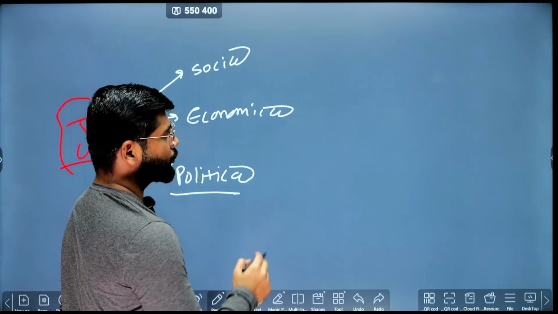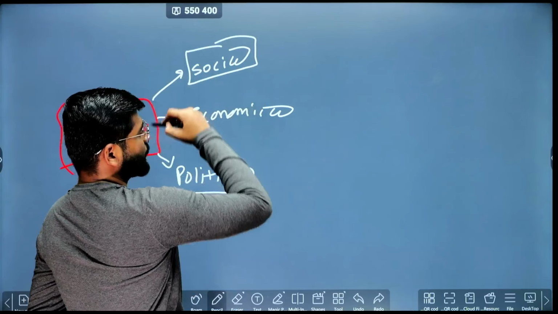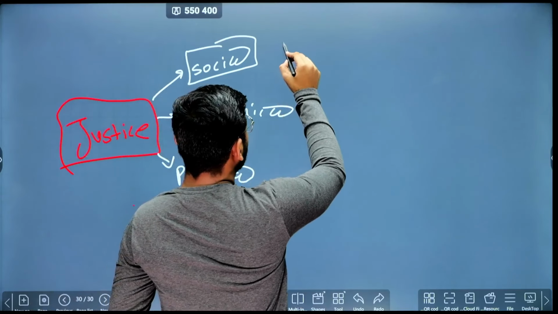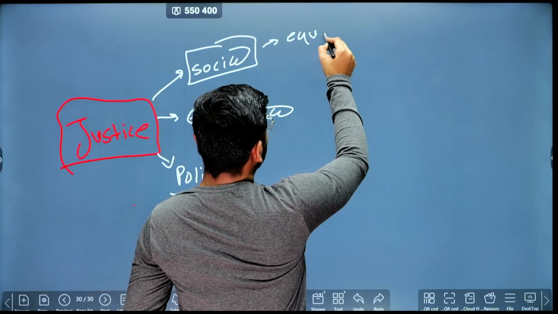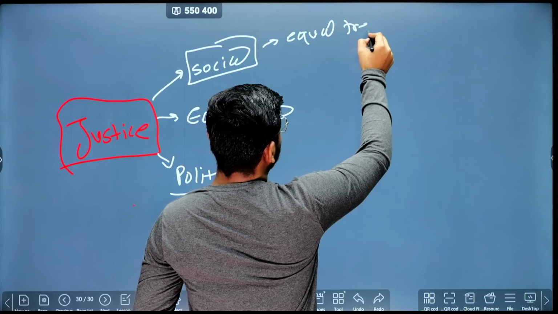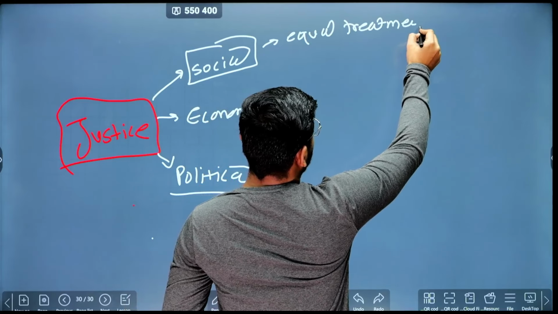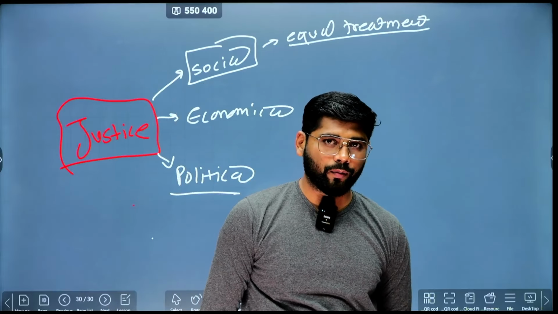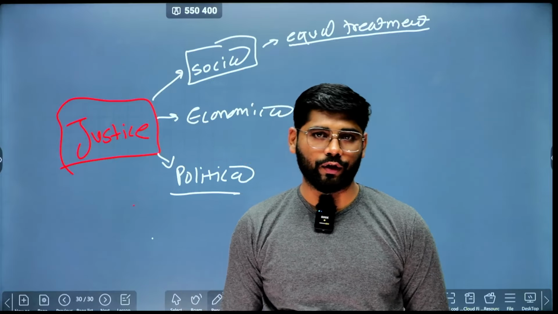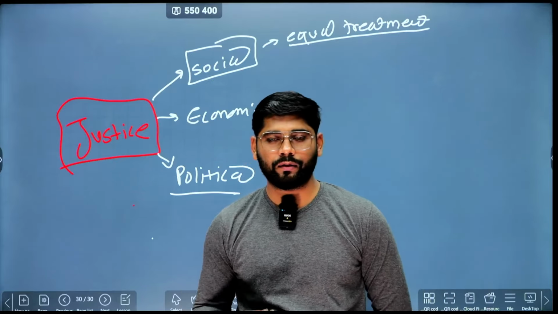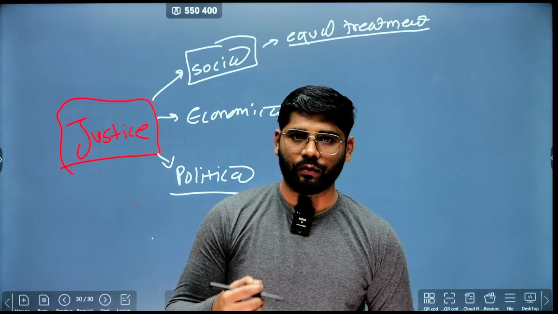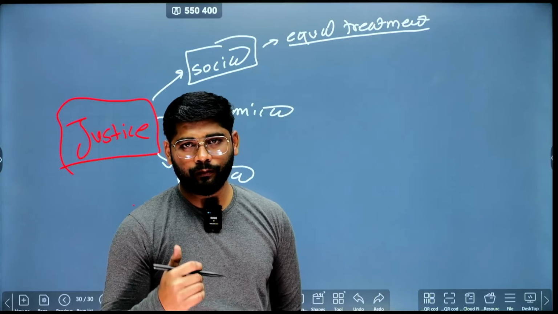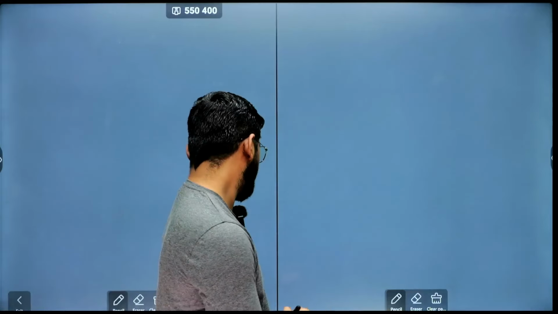When it comes to social justice, it is about equal treatment to all citizens of India. Equal treatment in the sense that there should not be discrimination based on any social condition, be it religion, caste, sex, gender, whatever it is, or the place.